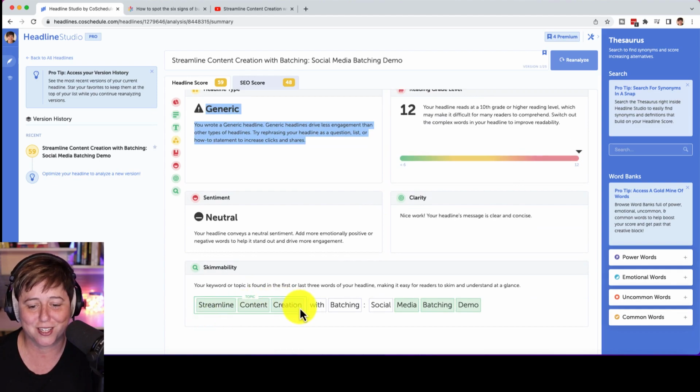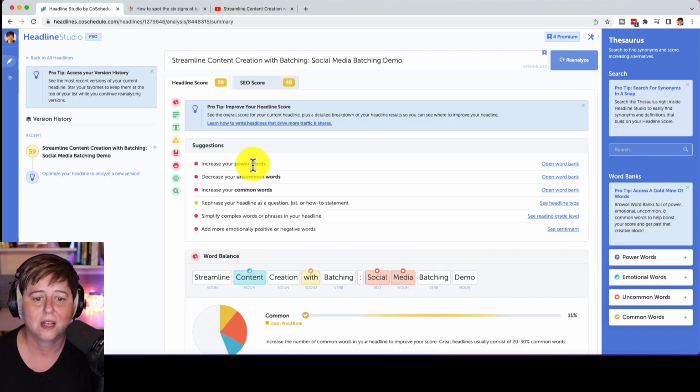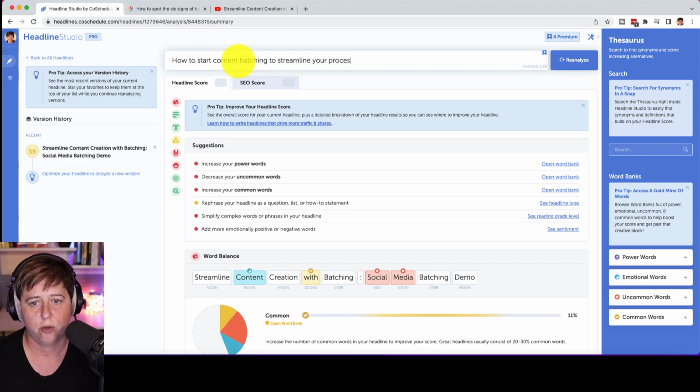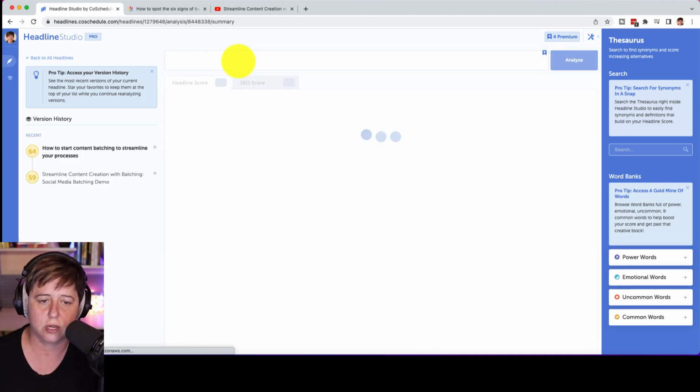So "streamlined content creation" is the topic. The topic is really content batching. We're talking about how to batch content. And so this maybe isn't the best headline. So let's give this a shot. Let's do, if I could type, "How to start content batching to streamline your processes." We'll just try that.